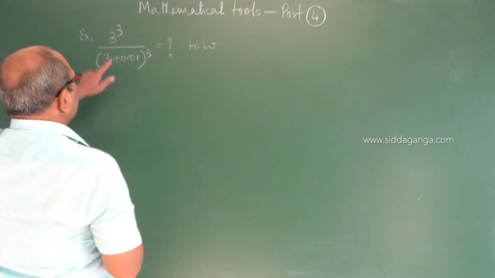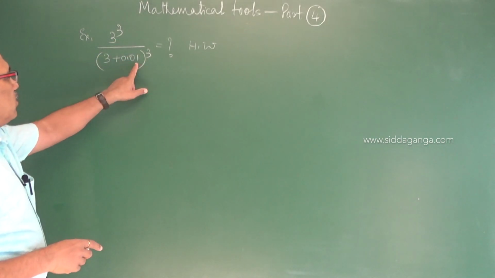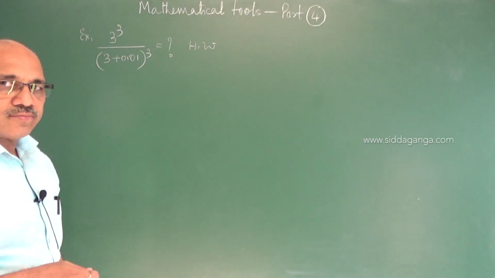Given is 3 cubed upon (3 + 0.01) cubed, how much is it?